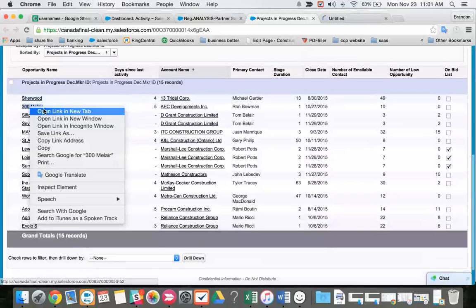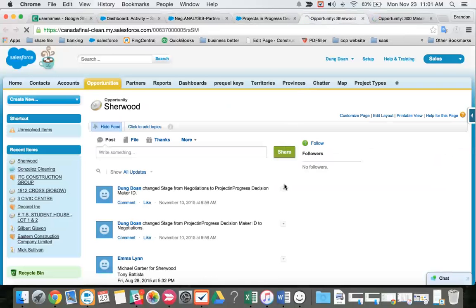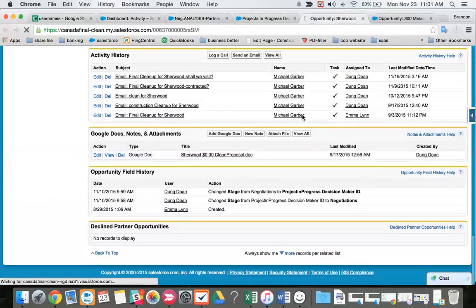I'm going to open up my next one, 300, Malaire. I'm going to count the number of emails Michael has received while in PIP Dec.Mkr stage. We'll give him PIP Dec.Mkr email 1, 2, 3, 4, 5. Looks like something's going on here where the project is just changing stages.